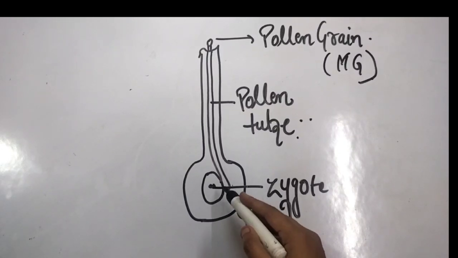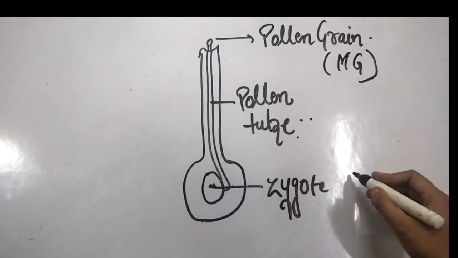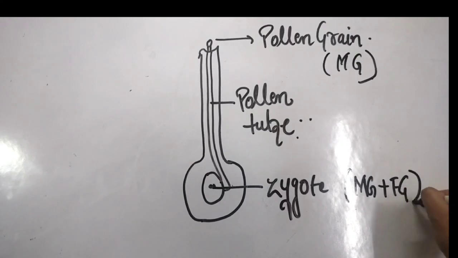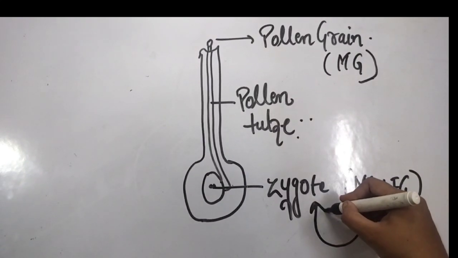We have the ovules, and in ovules what will happen? We are having the female gamete. So what is happening in the ovules? The male gamete and the female gamete are combining, and this male gamete and female gamete fusion basically leads to the formation of zygote. मतलब ovules में क्या हो रहा है?